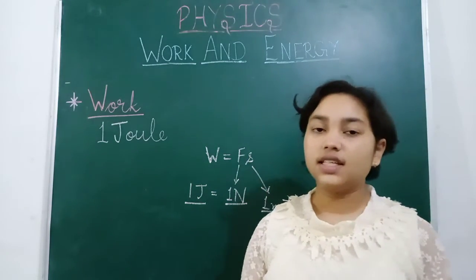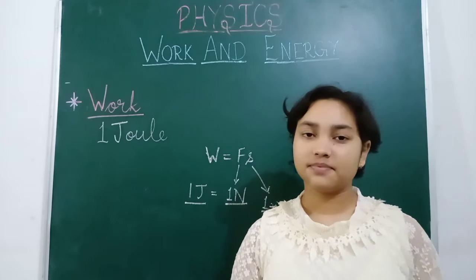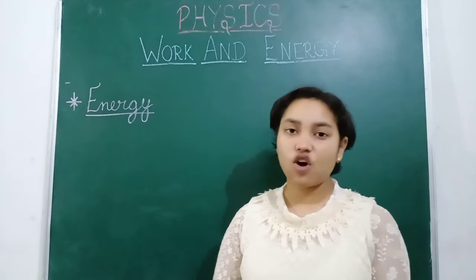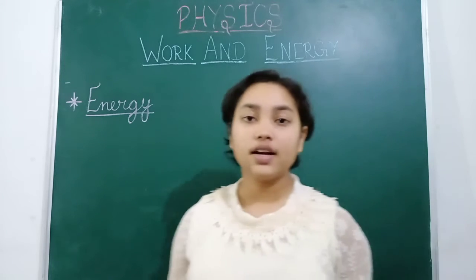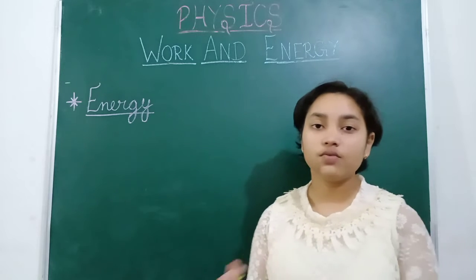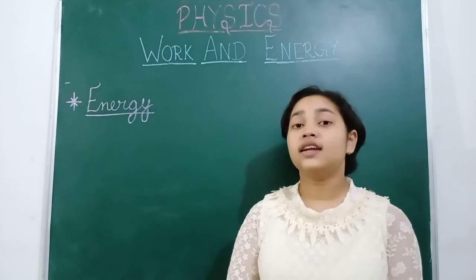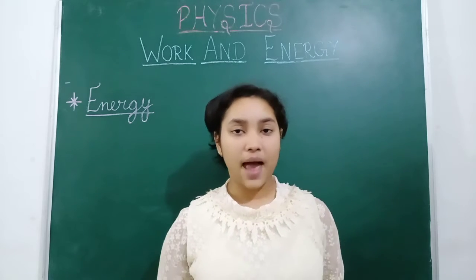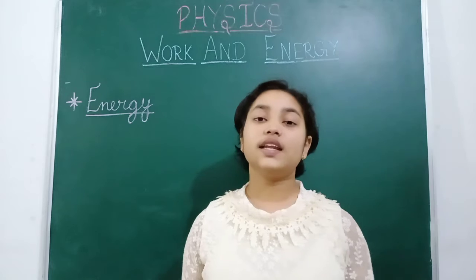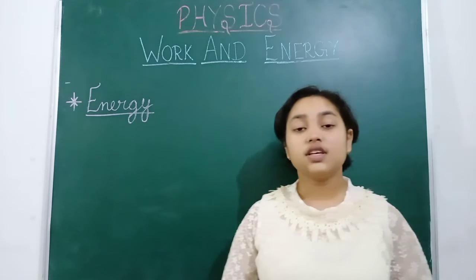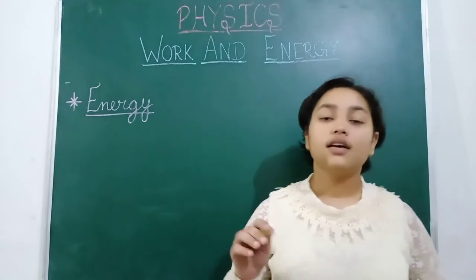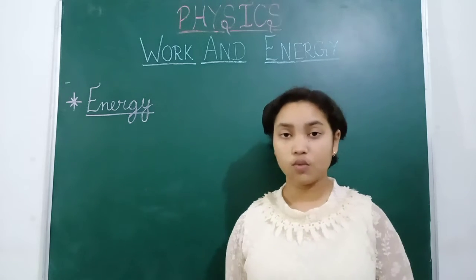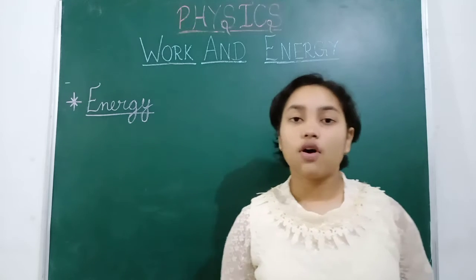So we have completed work here. Now we will move to energy. What is energy? The capacity of doing work is known as energy. We have often heard that if we are doing work, then we are losing our energy, and to obtain that energy back, we have to eat some food. The major source of energy is the sun, because all living beings, including humans, get energy from the plants.